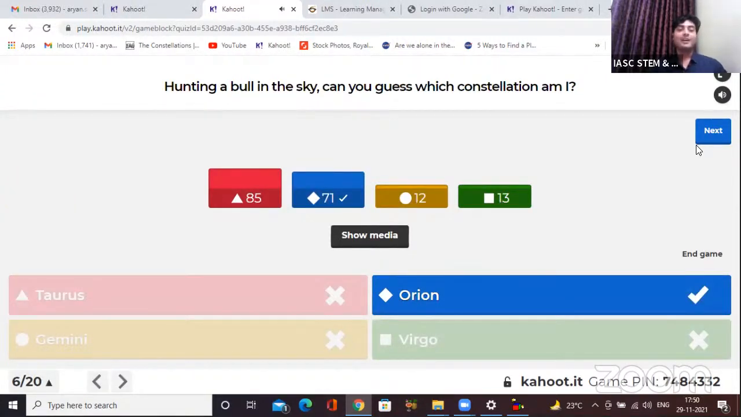Okay, so 71 of you are correct with this question. Great job. 85 of you said Taurus. Well, the bull part, you got it right. Bull is actually the Taurus constellation. It is also one of the zodiac constellations, if you are aware of. Okay, let me show you the image.